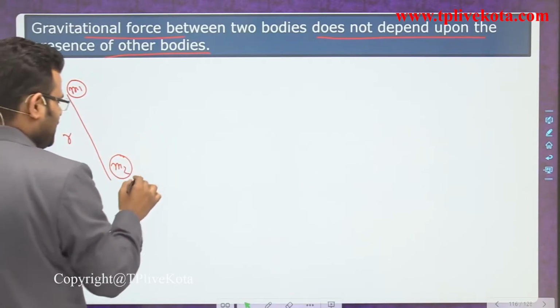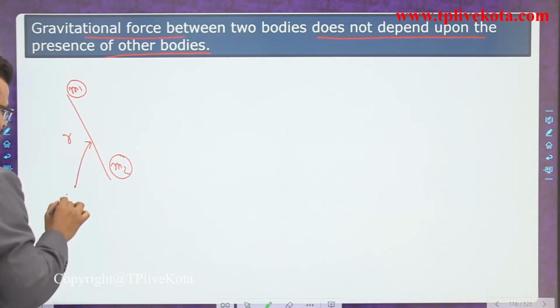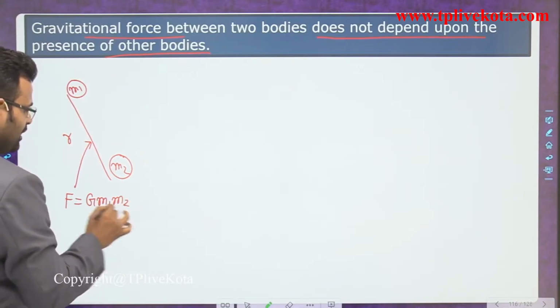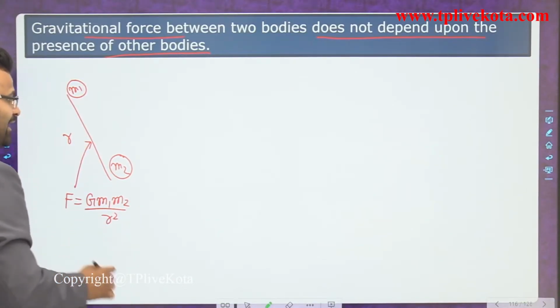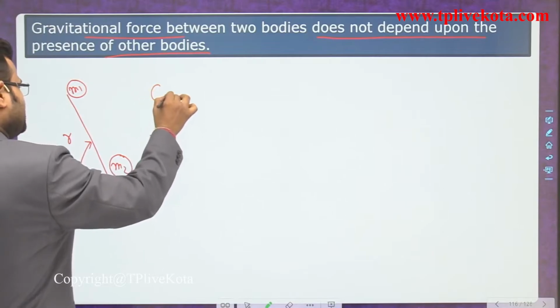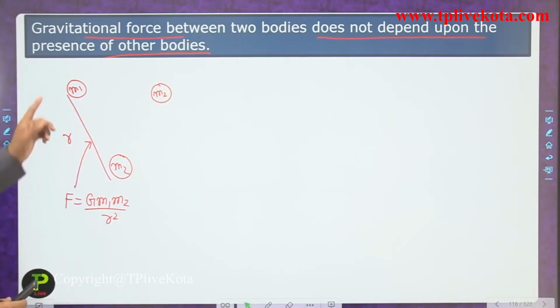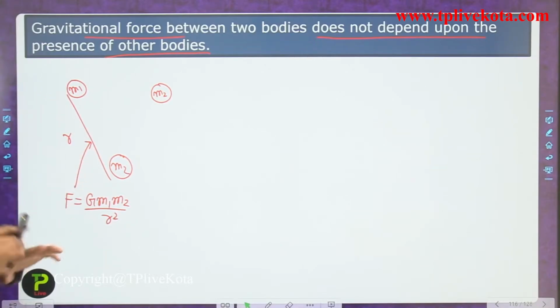What is the amount of gravitational force between them? F is equal to G m1 m2 upon r square. Suppose one more body, m3, is placed here. Students, the force between m1 and m2 doesn't change.